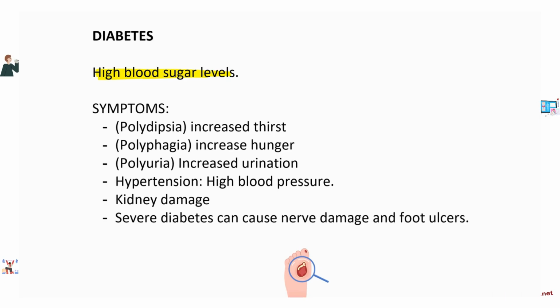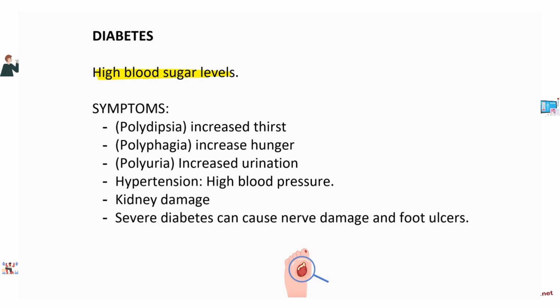Now there's two types of diabetes, type 1 and type 2, but both of them are characterized by high blood sugar levels, and therefore both of them are going to have similar symptoms. So let's have a look at some symptoms of diabetes first. Well, number one symptom is going to be increased thirst. Let me break it down for you.